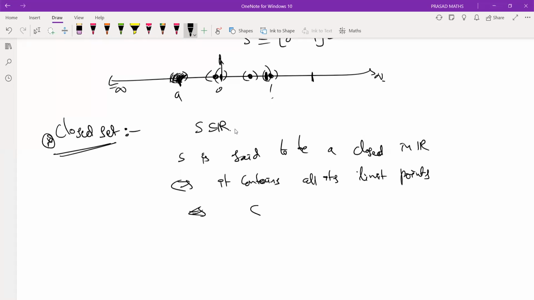That is, it contains all its derived set. This contains all its limit points. If that happens, it is a closed set. Otherwise, it's not a closed set.